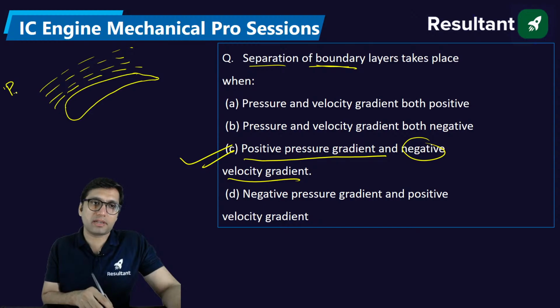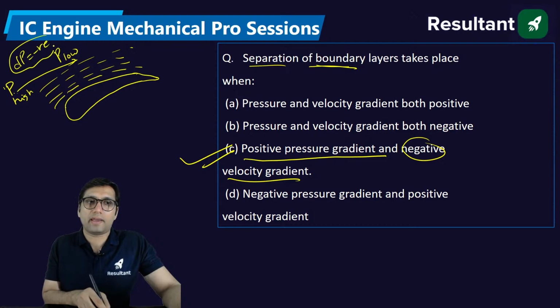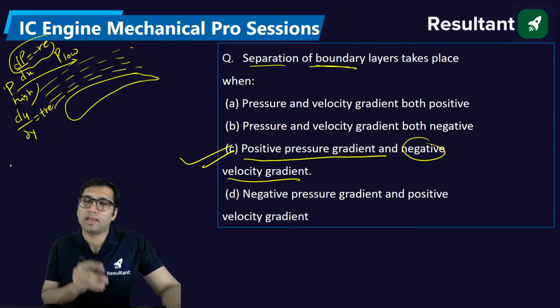So if here the pressure is high and here the pressure is low, then we can say the pressure gradient will be negative, and the velocity gradient, that is du by dy, will be positive. So when dp by dx is negative and du by dy is positive, then flow is like this.